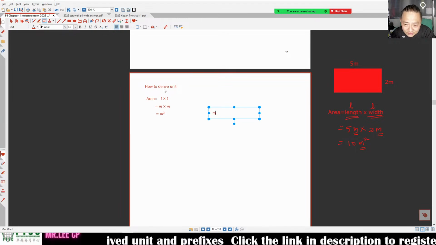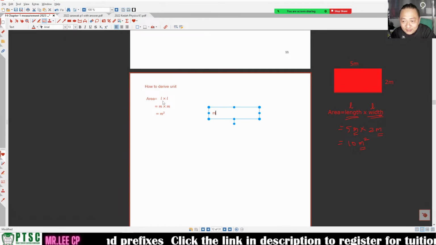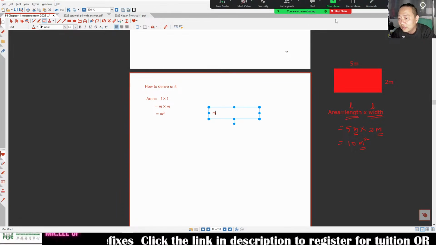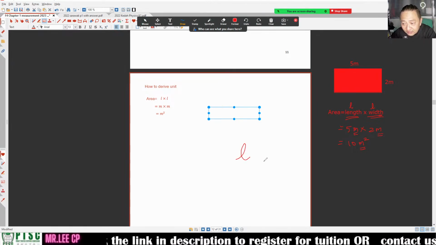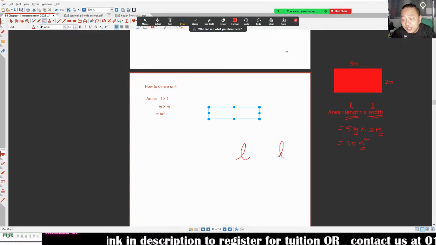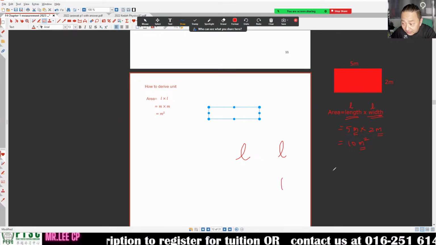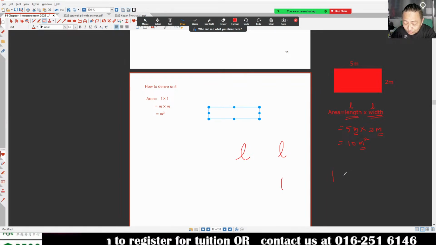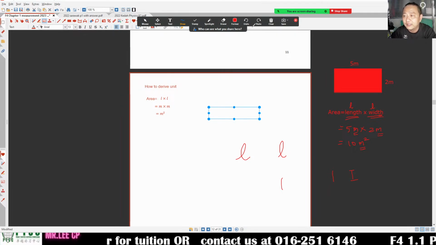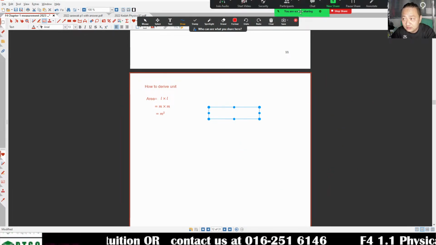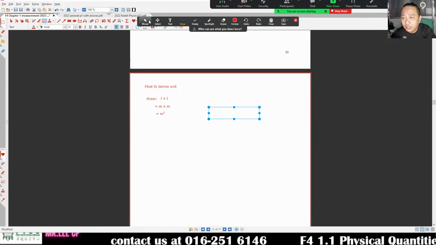L, you better write it in the Latin way, for length. How to write the L? L is like that. Normally we write the L like that. We don't like the L like that, because if you write it like that, then you see it like the letter I. So you write the L like that. This one you can copy or not? Yes, you need to copy it. Later we are going to use it many times.